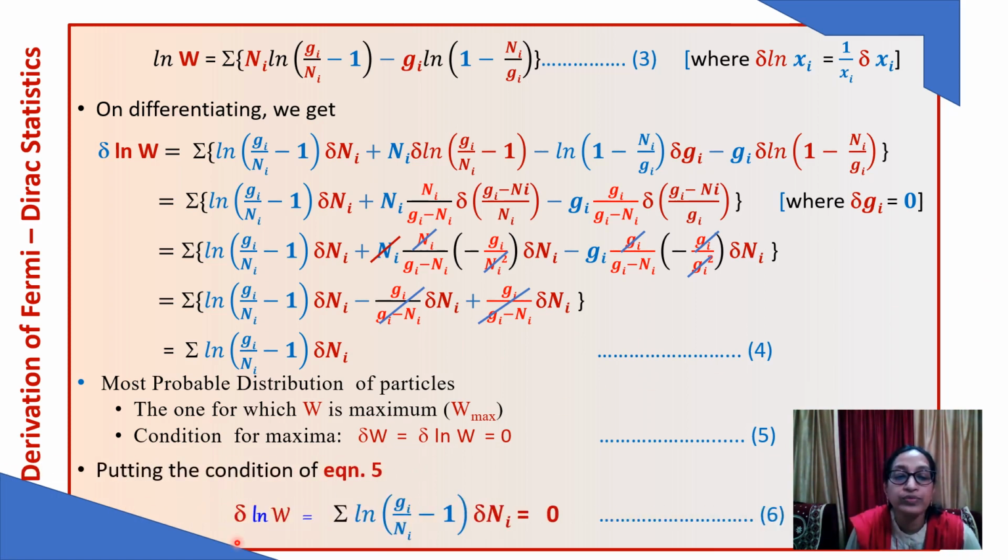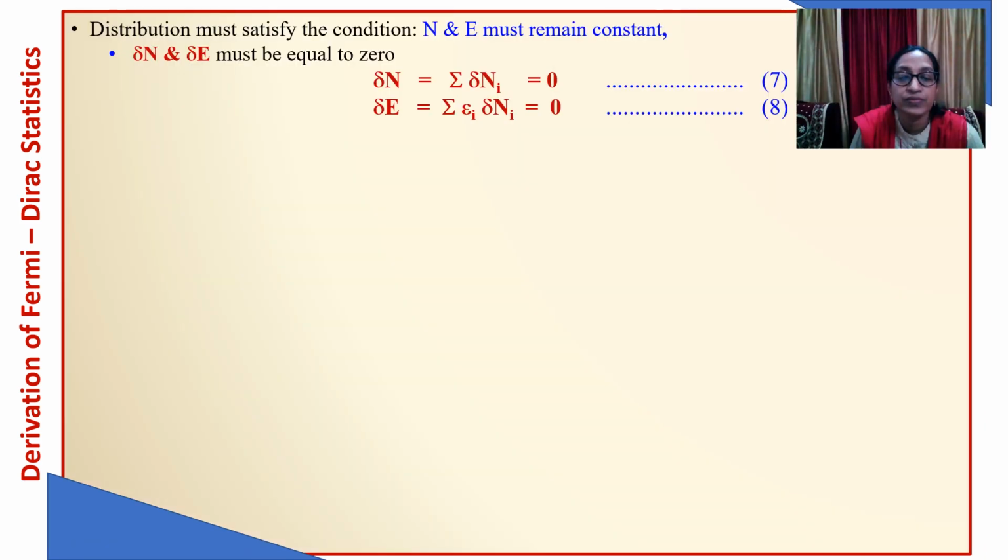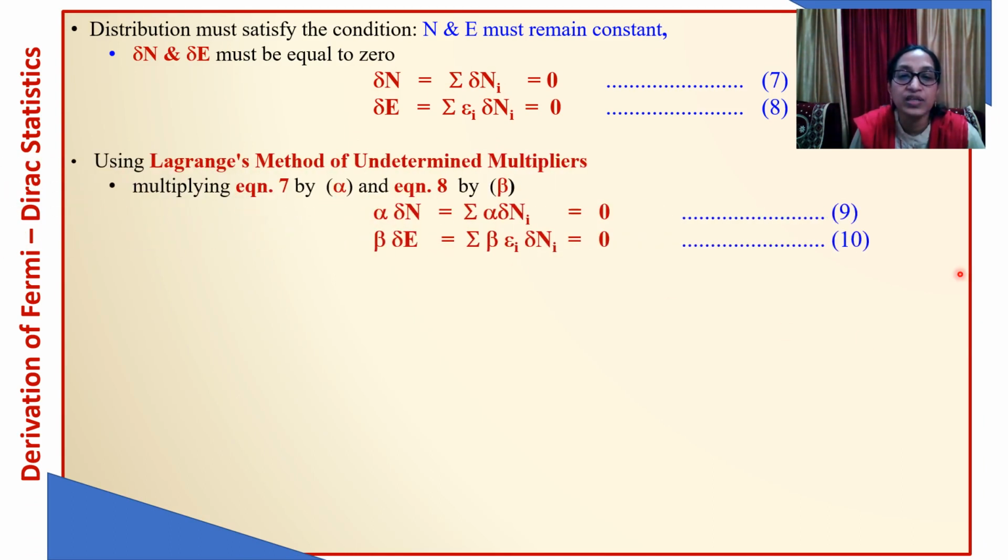Now we have to solve this equation under this condition, but it has two constraints. We have already seen the total number of particles and the total energy must remain constant. Under these two constraints, we will apply the Lagrange method of undetermined multipliers, which is simply we will multiply equation 7 by alpha, equation 8 by beta.